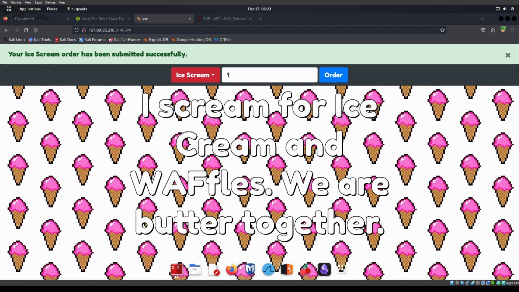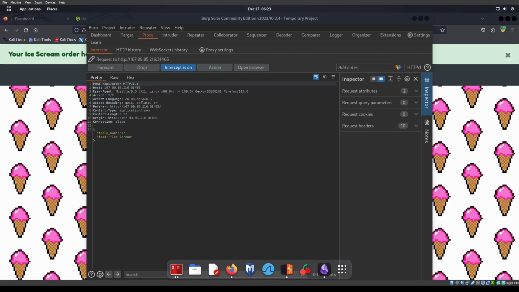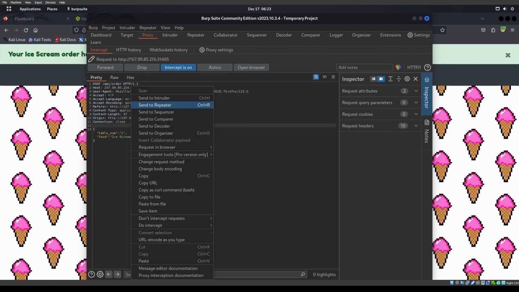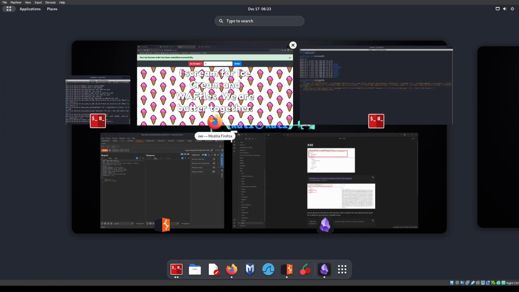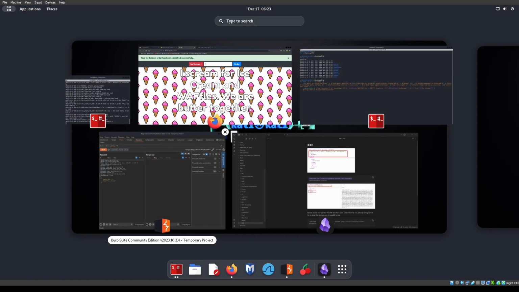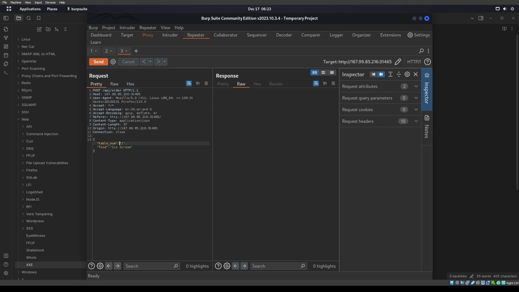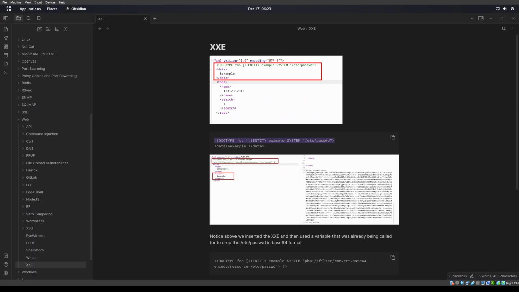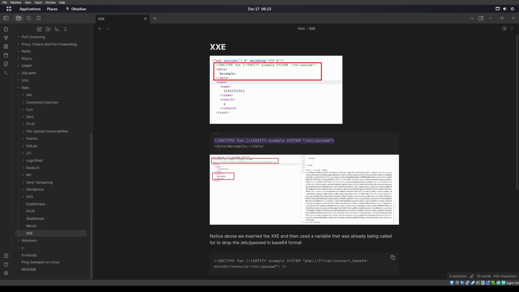So that's something else we want. Yeah, this is ice cream. Okay. Let's send that to repeater again. Let's grab this right here. There's a few ways you can do etc/passwd also. We still need to put in the XML version 1 up top too. We still need to put that XML version 1 up there, at the very top. I don't know why I don't have that in here. The XXE node's kind of stuck, it looks like, doesn't it? I don't know why they're so bad.